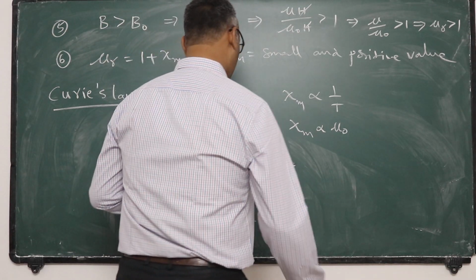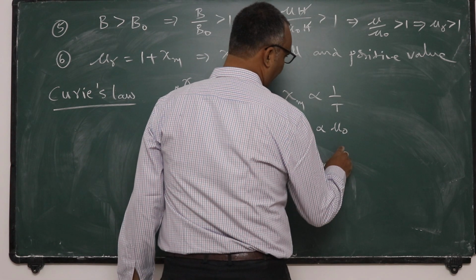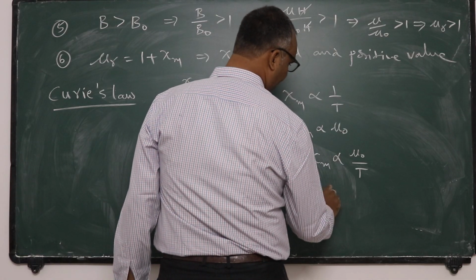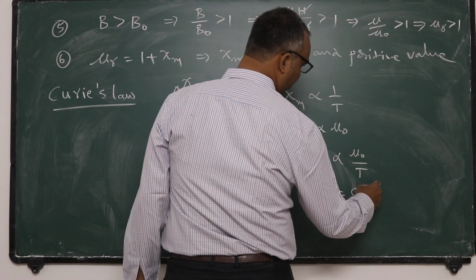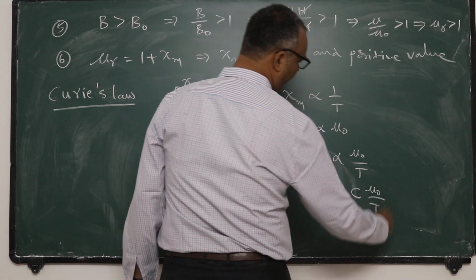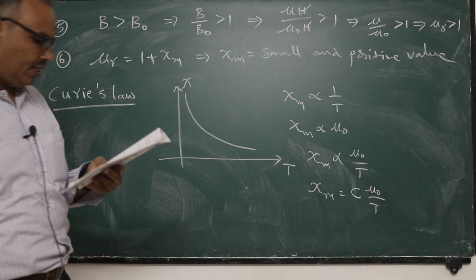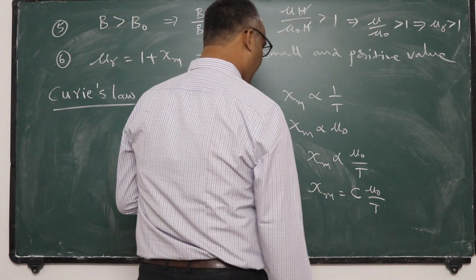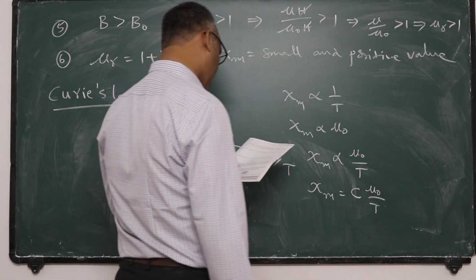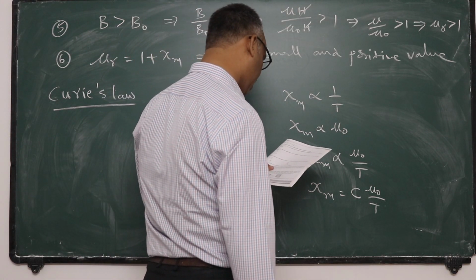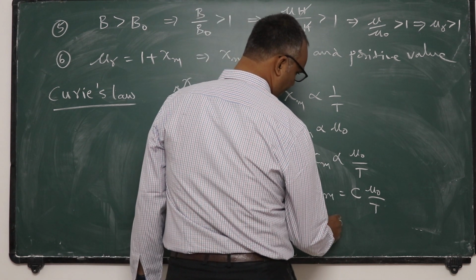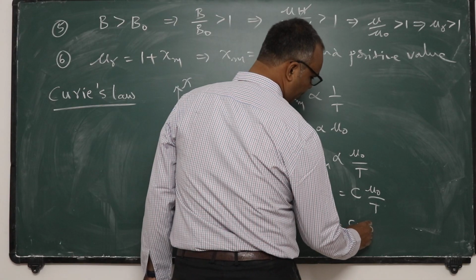So by combining these two, susceptibility is proportional to mu naught by T. Magnetic susceptibility is equal to some constant C into mu naught by T. Here this constant is called Curie's constant.